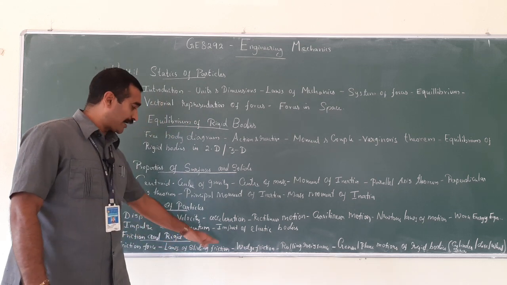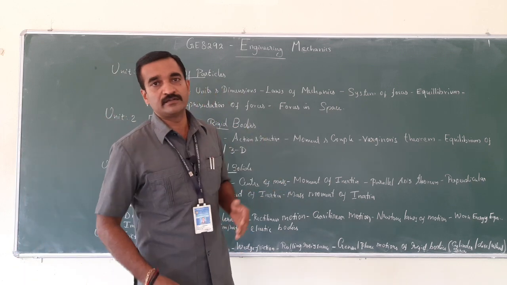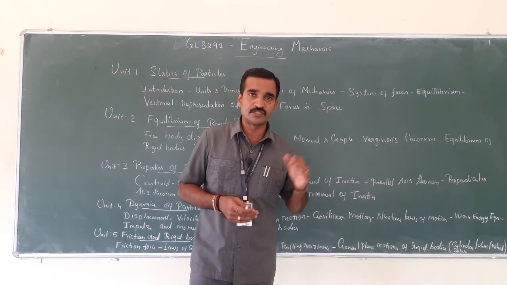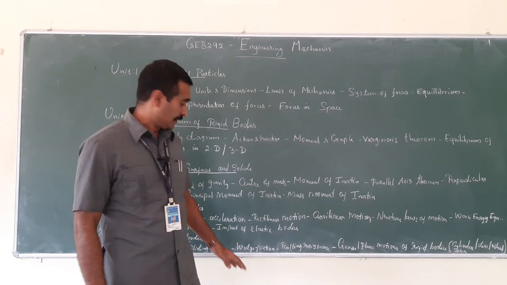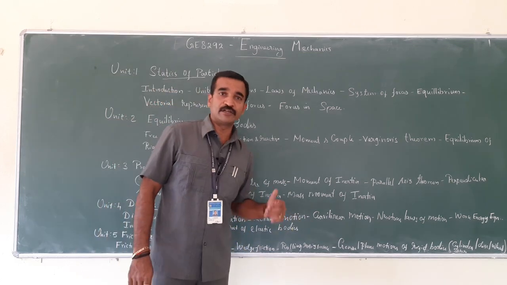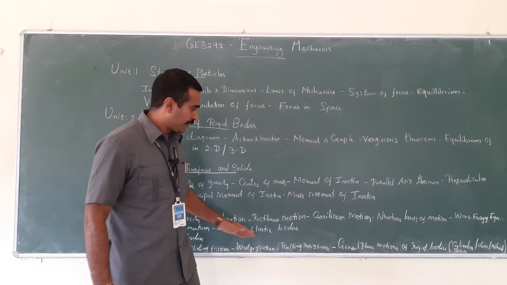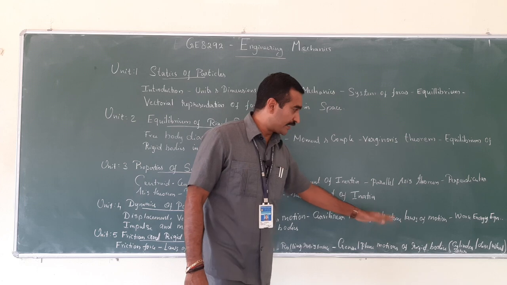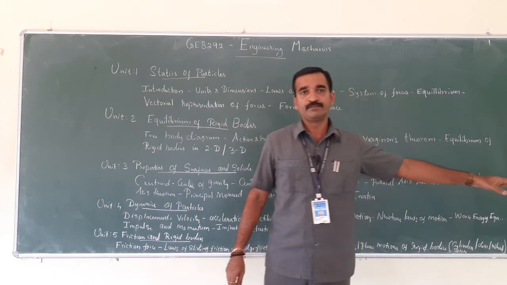Frictional force, laws of sliding friction. Sliding friction covers ladder friction, then belt friction, then screw jack, which come under the laws of sliding friction. Next, wedge friction, the friction between the wedge and the body. Then rolling resistance, and general plane motion of rigid bodies such as cylinder, sphere, disc and wheel.